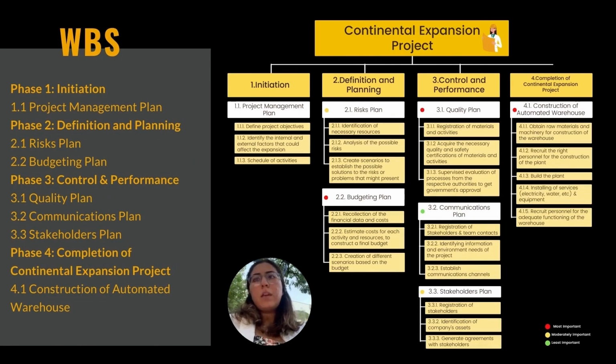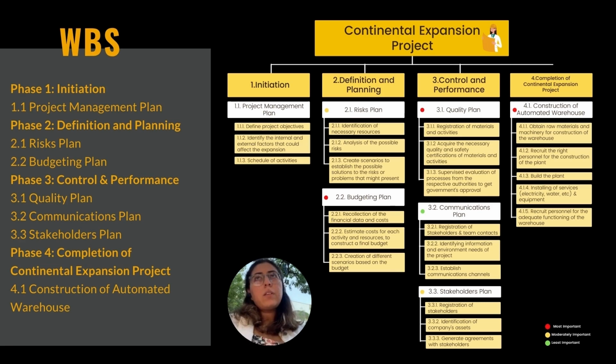Now, for the WBS, we had 4 important phases, and in each phase there were several activities and steps that we carry out. The first one is phase 1, that is initiation or project management plan. In this one, we define the project objectives, identifying the internal and external factors, and the schedule of activities.